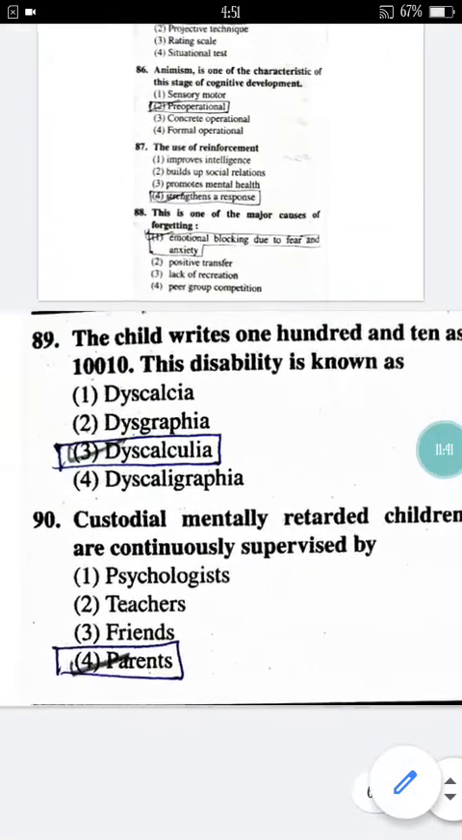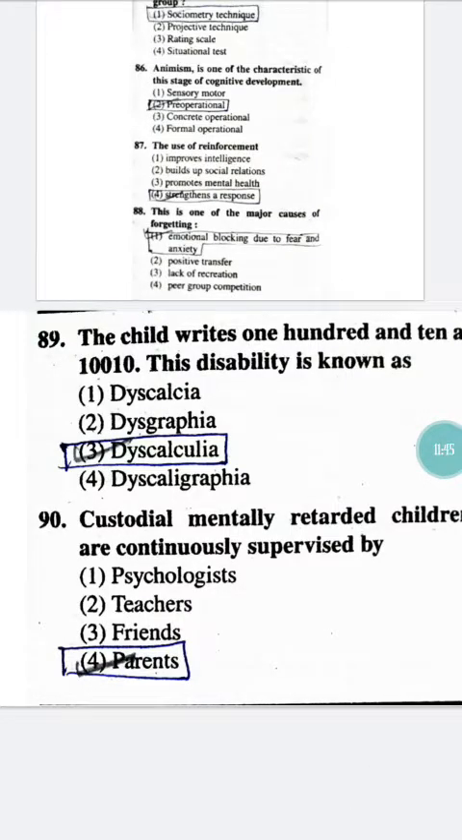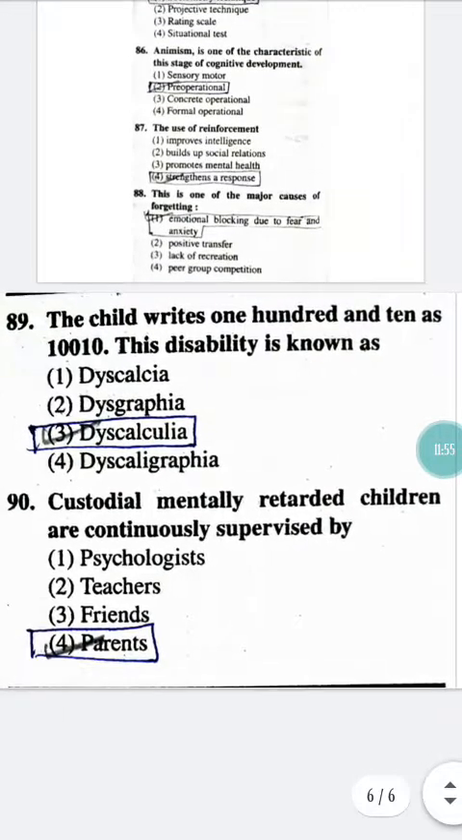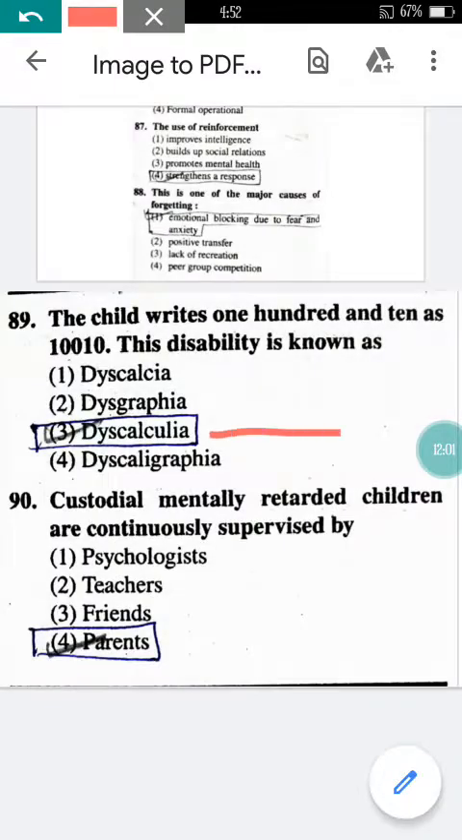Now focus on the last two questions. The child writes 110 as, can you see it? This disability is known as? As I have discussed, if a child is having difficulty in maths, it should be dyscalculia. If the child is having difficulty in reading, it should be dyslexia. Just remember these two terms.